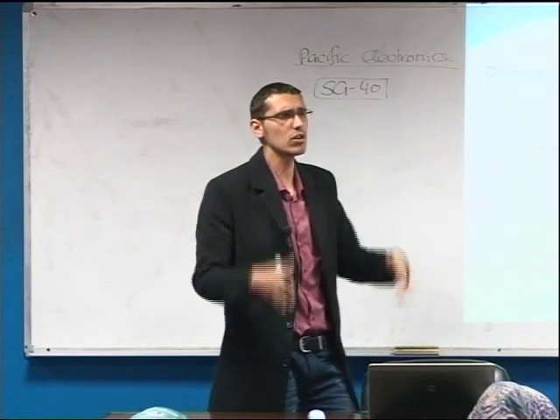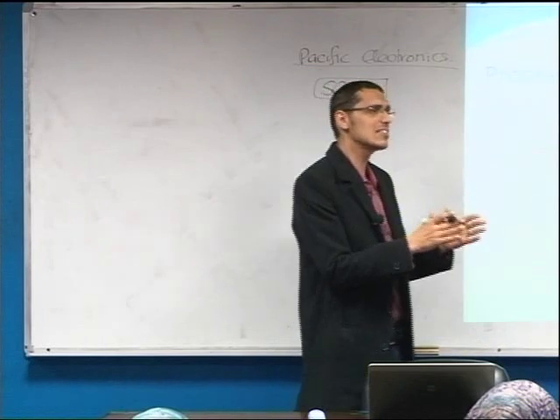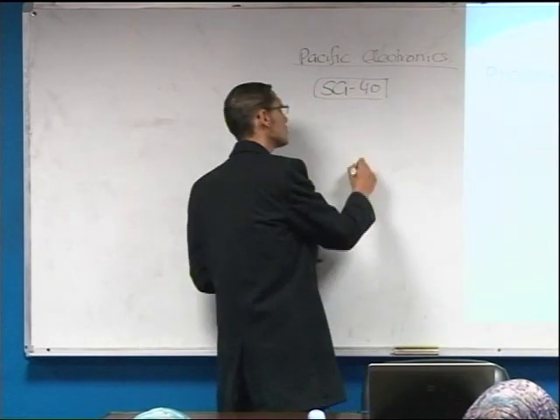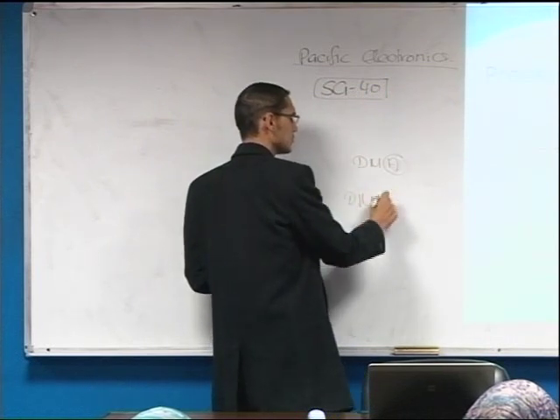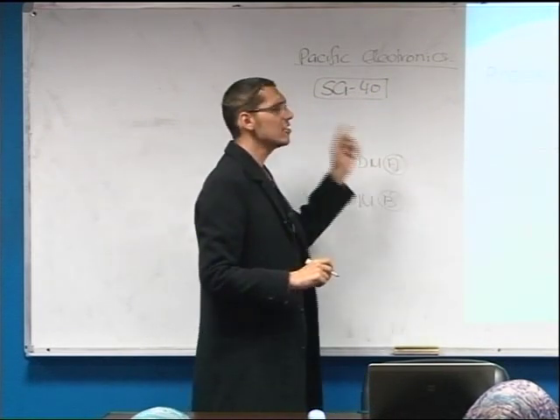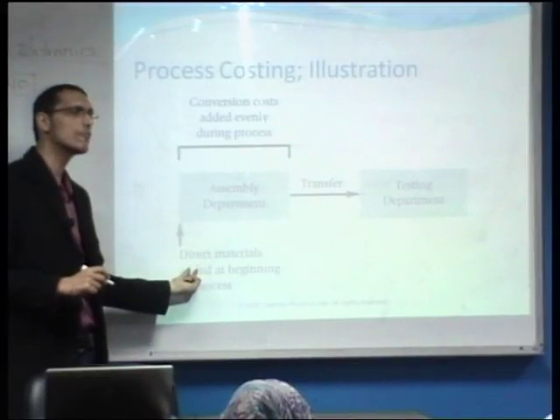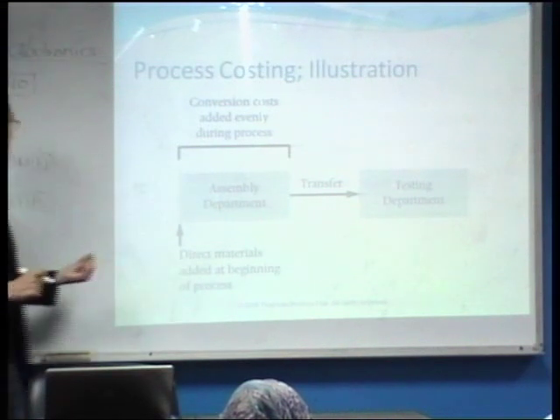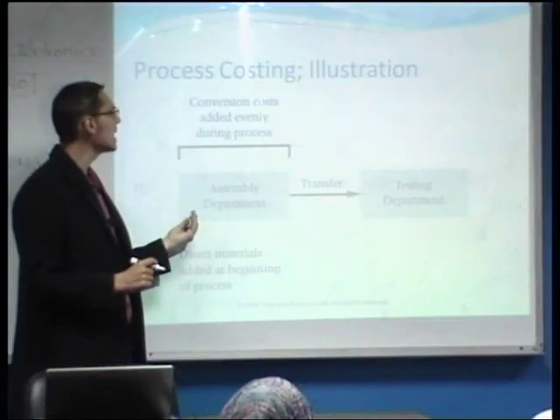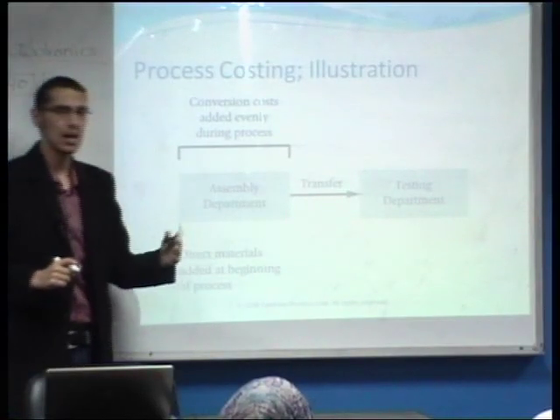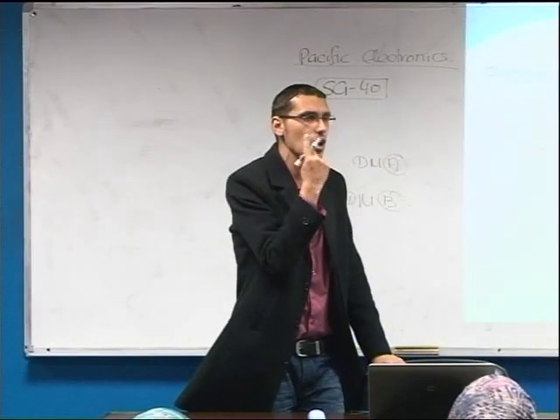Let us say, for instance, that we have two different types of direct materials: direct material A and direct material B. Direct material A is added at the beginning of the process, while direct material B is added, let us say, at 70% of the manufacturing process. In this case, we do not have only one category of direct materials.